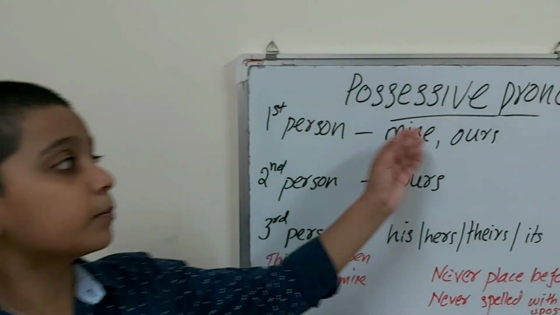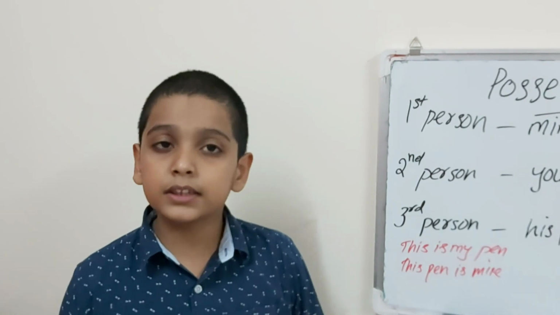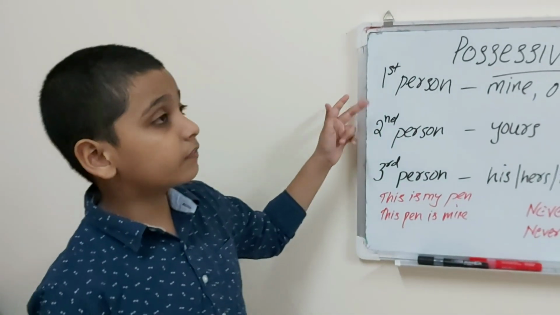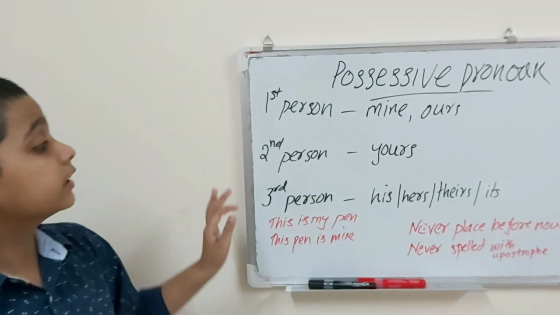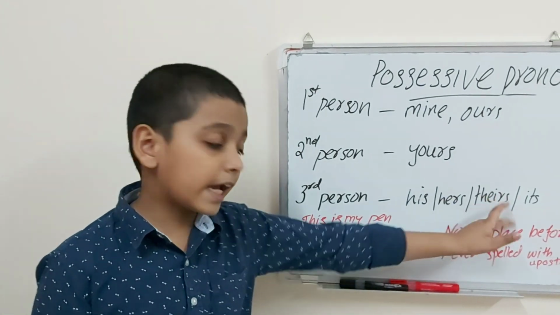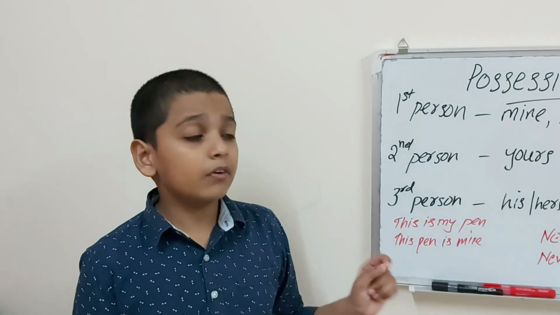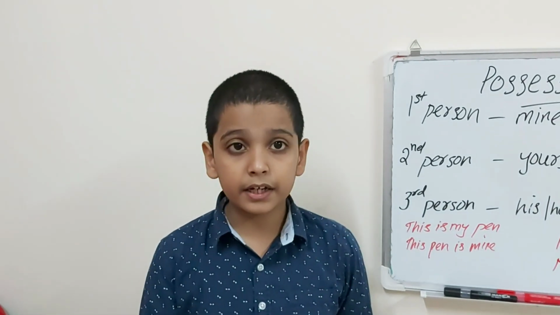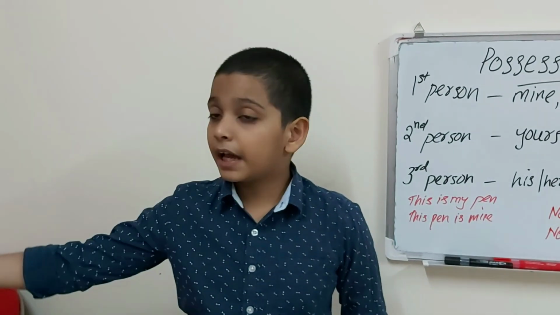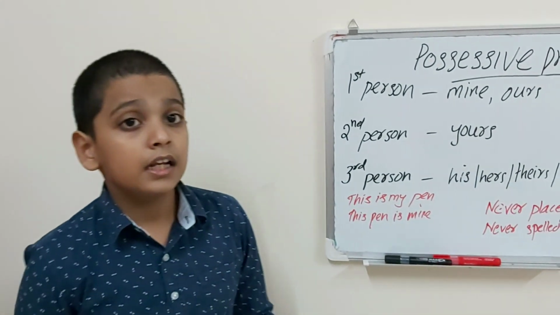So now let's move on to possessive pronouns. So possessive pronouns are used to show that something belongs to someone. That means ownership. So for first person it's mine and ours, second person yours, and third person his, hers, theirs and its. So for example, this pen is mine. It is telling that this pen belongs to me. Like that bag is mine. This book is yours, that building is theirs, like that.